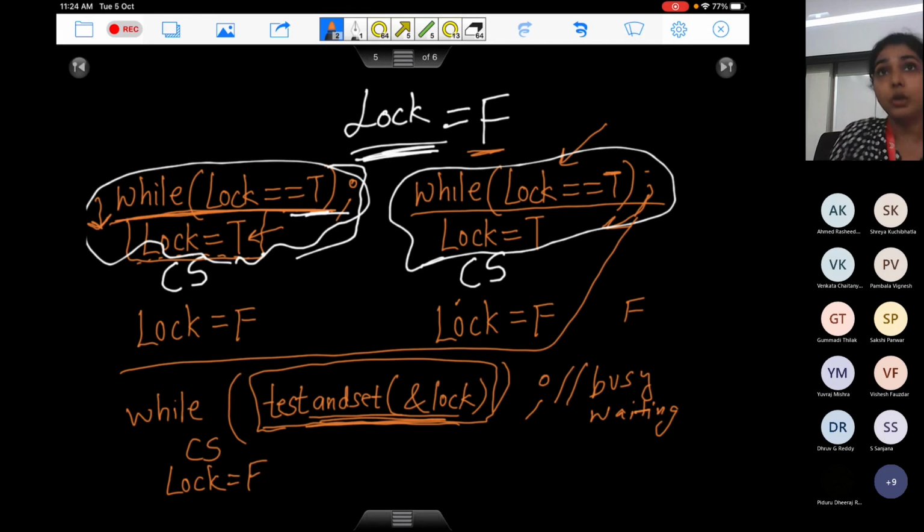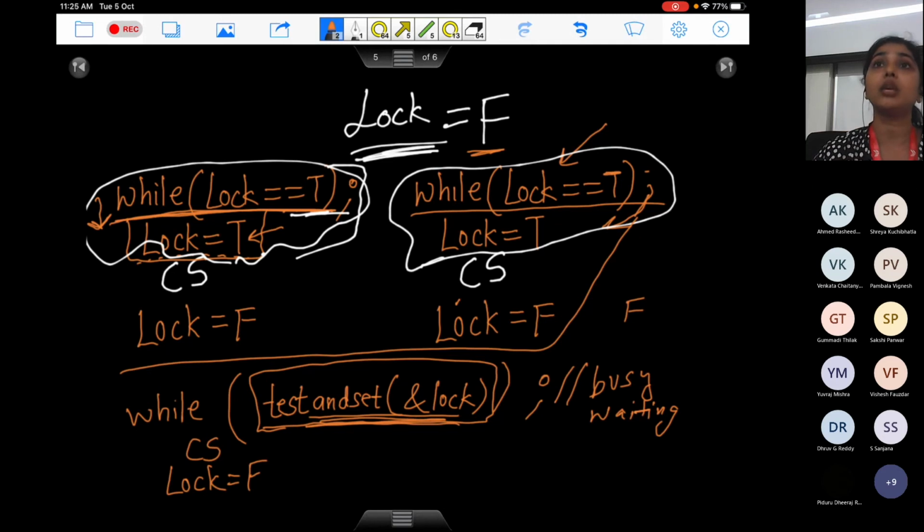Because it will get CPU only once in a while, and once it gets CPU, maybe some other process is executing in its critical section at that time. So this process actually satisfies your two constraints, which are mutual exclusion and progress, but it cannot resolve bounded wait.